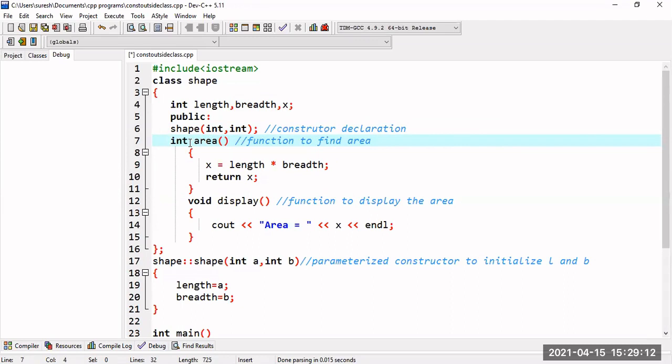After this, I am defining one more member function. Why is this a constructor? Because it has the same name as that of the class. It is taking parameters, that's why this is a parameterized constructor, and it is not returning any return type, not even void.